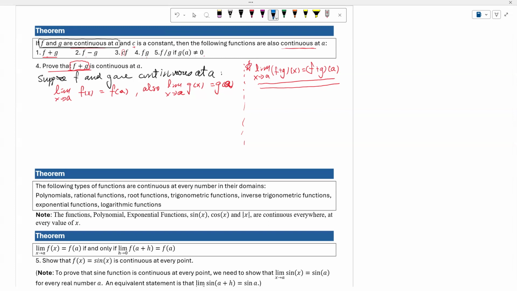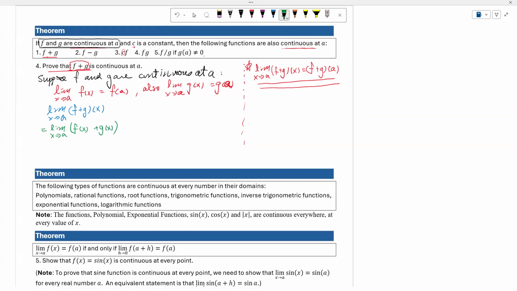Okay. So then we would like to start with the limit as x approaches a of f plus g of x. Then we know that this means f of x plus g of x.